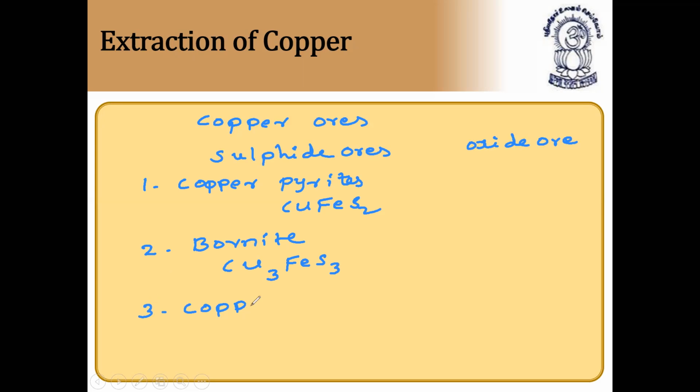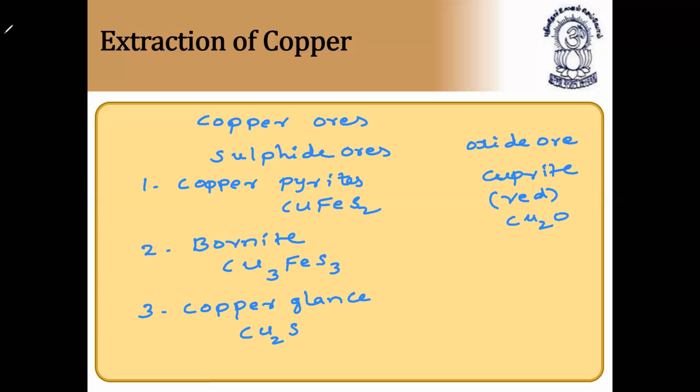Copper glance is nothing but cuprous sulfide. And in terms of oxide ore, we have only one, that is cuprite, which is red in color. The formula of this ore is Cu2O, that is cuprous oxide. So these are the main ores of copper from which we will extract copper.